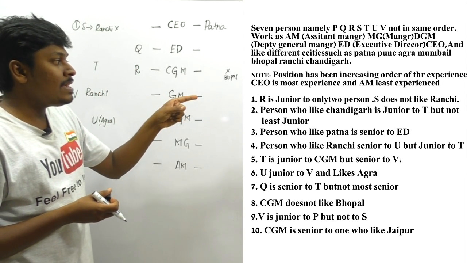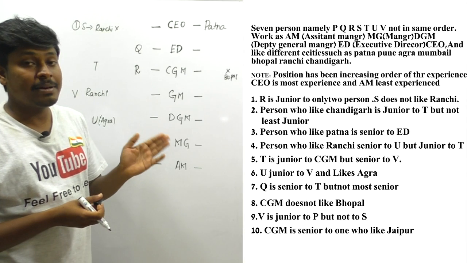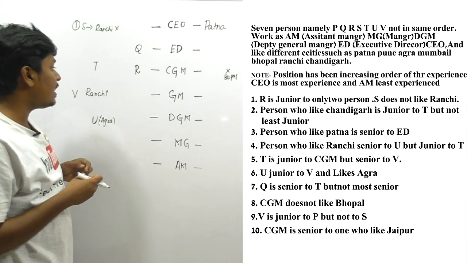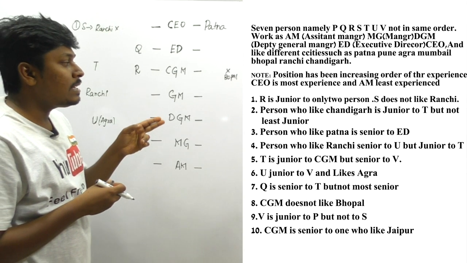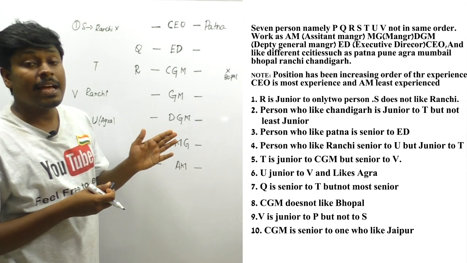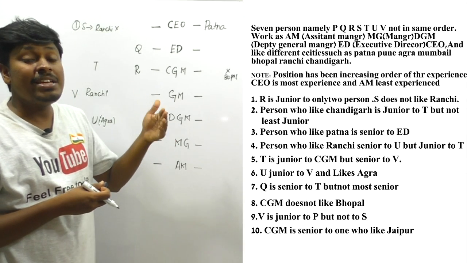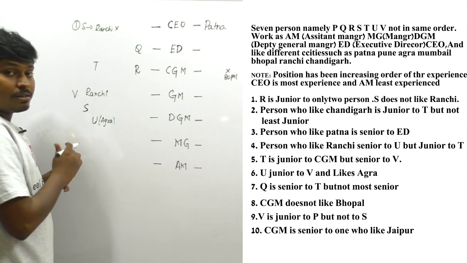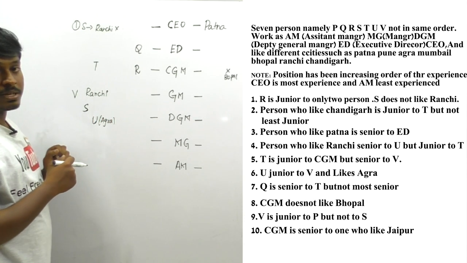See here, V is junior to P. They have said that the person V is junior to P. That means the person P should be senior, right? Okay, and in the next line they have said but not to S. Listen carefully, but not to S. That means V should be senior when compared to S. So I can clearly say that S should come here. Friends, got it? Definitely the person S should come here, right?